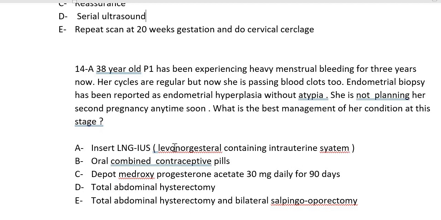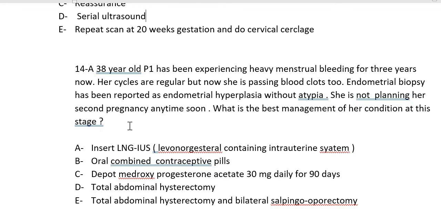Any confusion, anything about it? No, it's okay. Okay. So question number 14 reads: a 38-year-old para 1 has been experiencing heavy menstrual bleeding for 3 years now, and her cycles are regular, but now she is passing blood clots too. Endometrial biopsy has been reported as endometrial hyperplasia without atypia, and she is not planning her second pregnancy anytime soon. What is the best management of her condition at this stage?